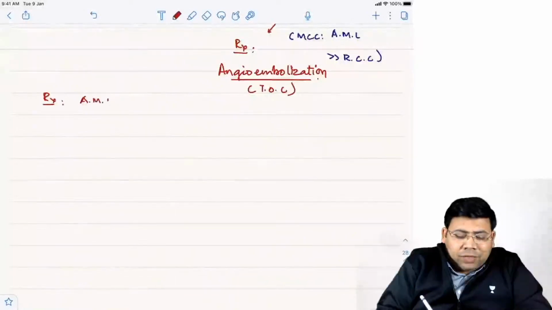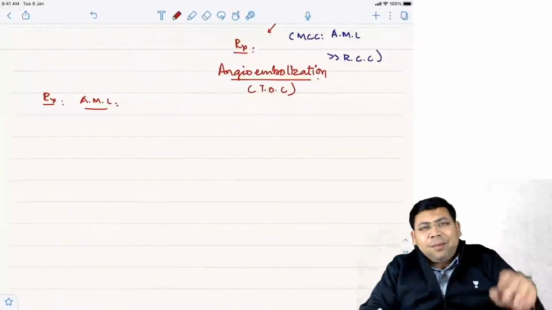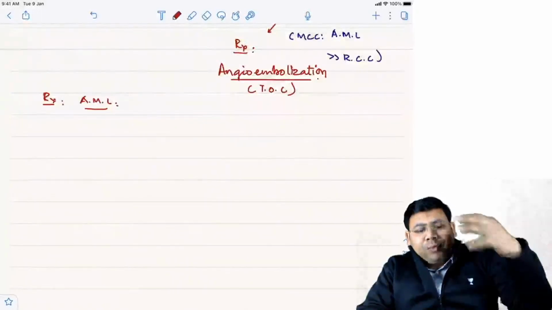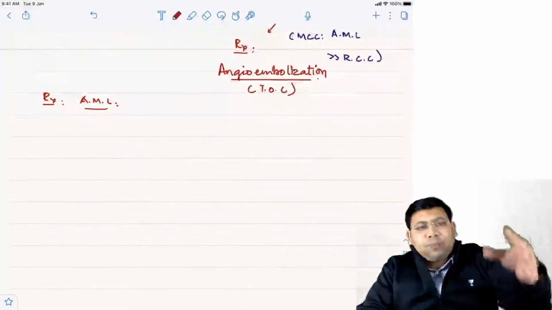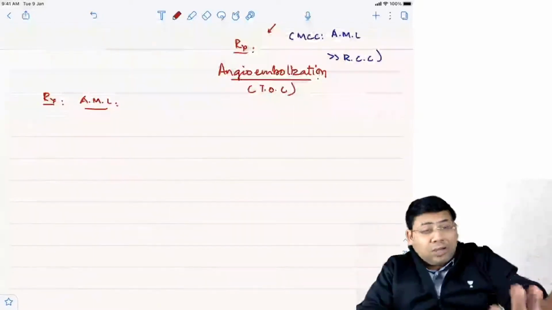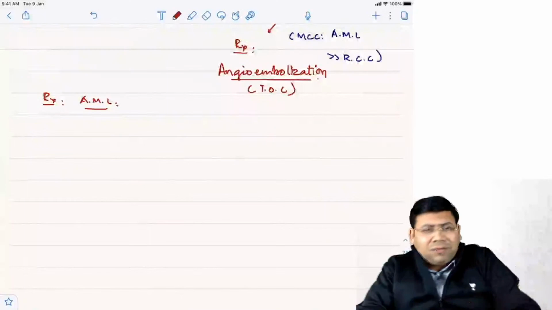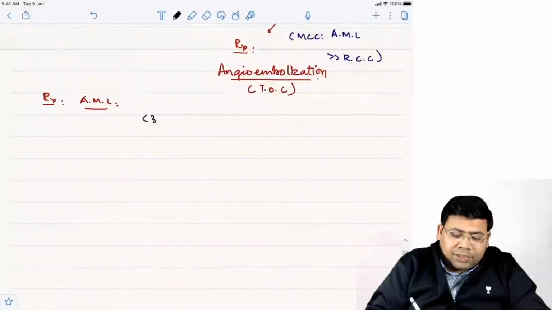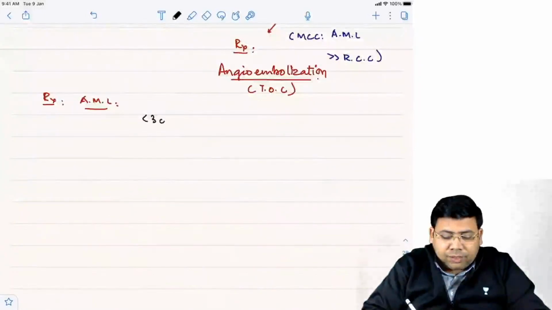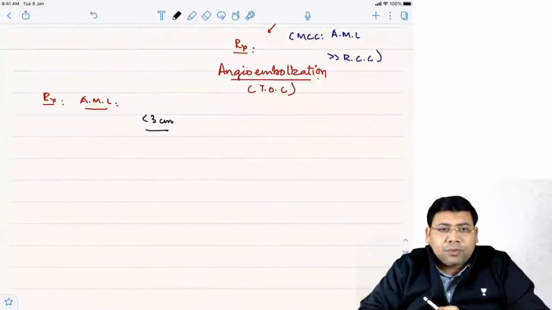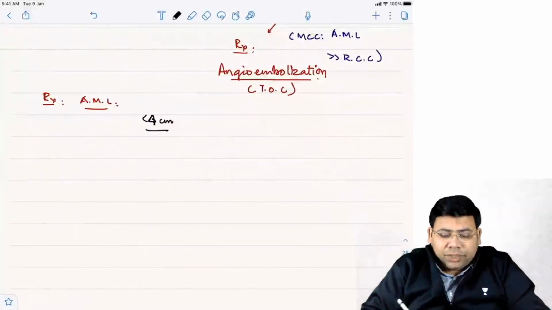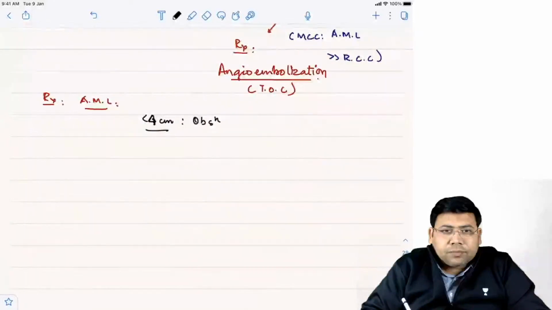Do you know this is the only tumor which can be confidently stamped as benign? All the other tumors remain in confusion, therefore we prefer to go for resection. Why? Because we know that the most common renal tumor is malignant and RCC does not have a good prognosis. So AML less than 3 centimeters, basically less than 4 centimeters is the window, we go for observation.